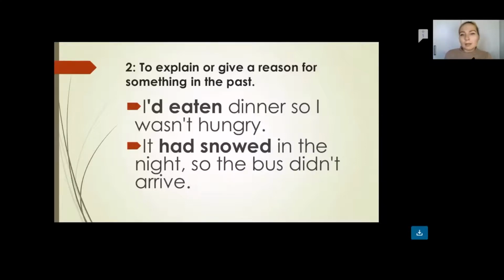Or, it had snowed in the night, so the bus didn't arrive. As you see, it looks like a consequence. Due to the fact that it snowed in the night, the bus didn't arrive. The bus didn't arrive after the fact that it had snowed in the night.